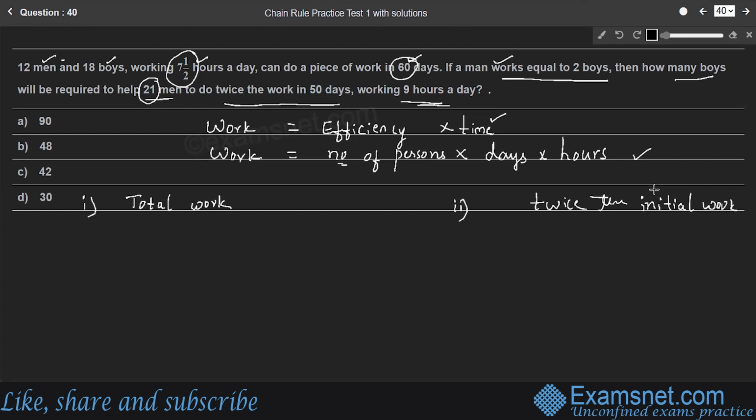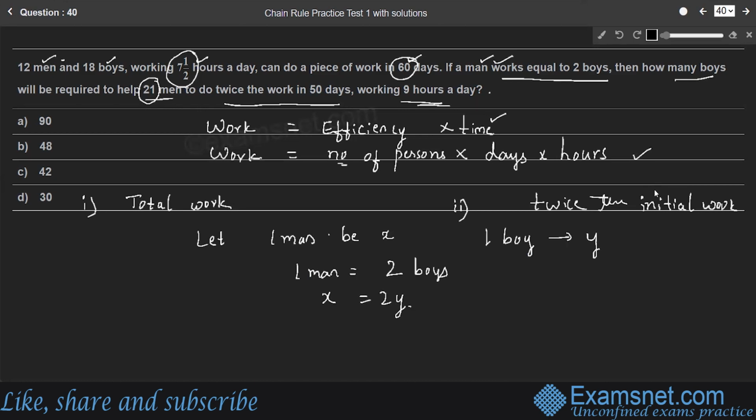So first we'll consider one man is equal to 2 boys, right? So let us represent one man as X and one boy as Y, right? It is given that one man is equal to 2 boys, which means X is equal to 2Y, right?